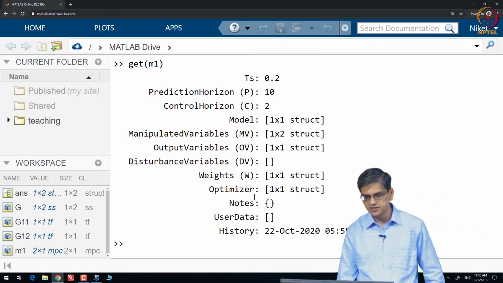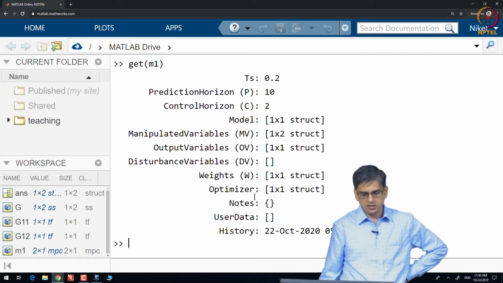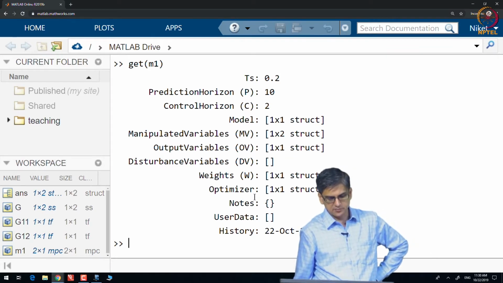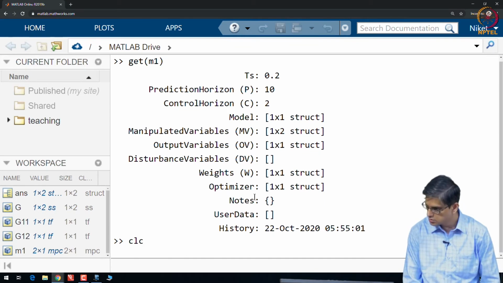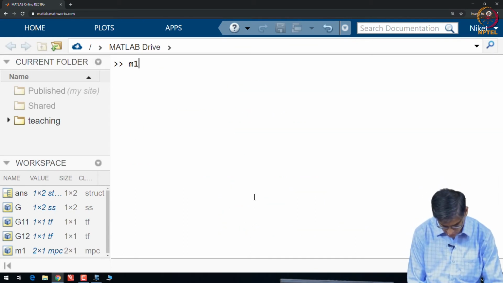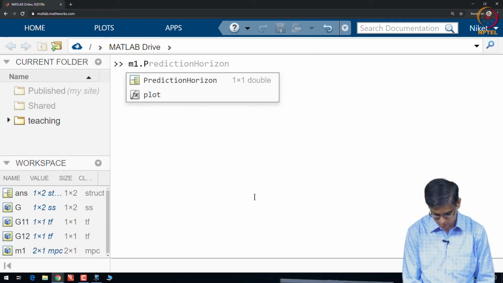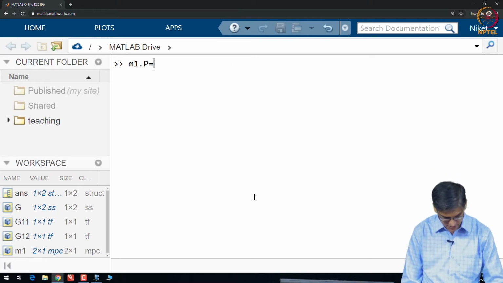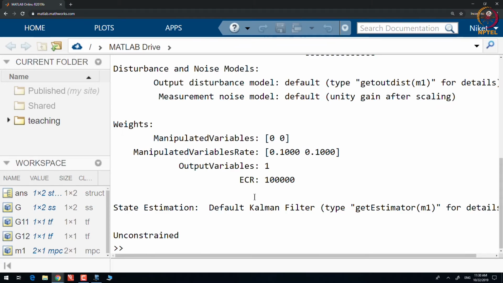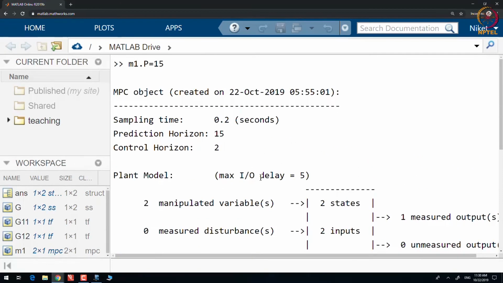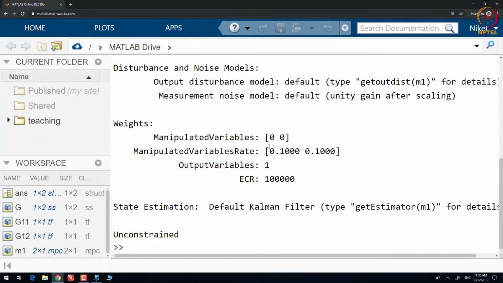Let us do get M1 again. Let us say you want to change the prediction horizon. M1 dot P, if you make it say 15, okay, prediction horizon gets changed to 15. Let us say you want to change the control horizon.